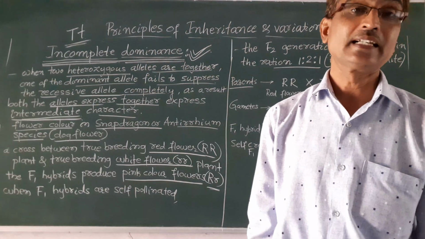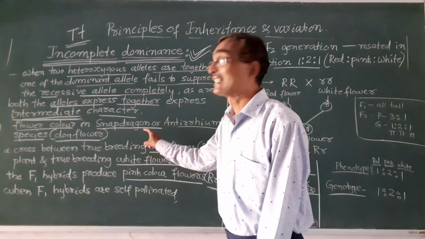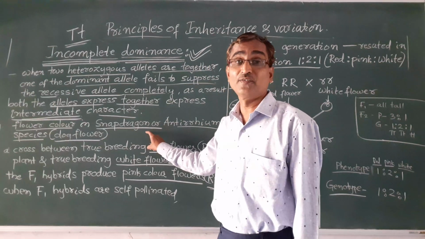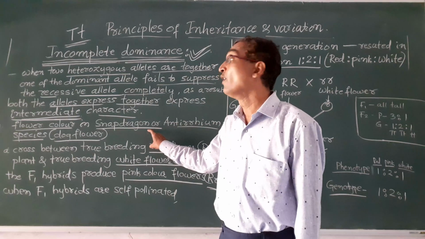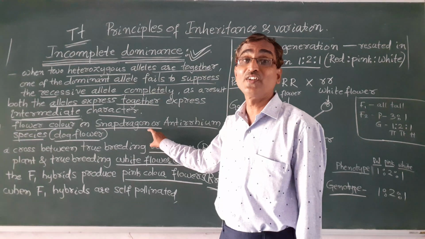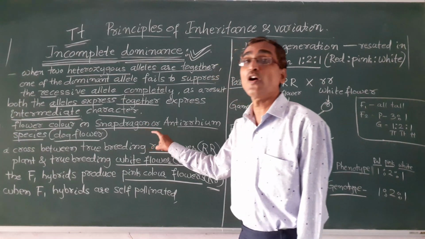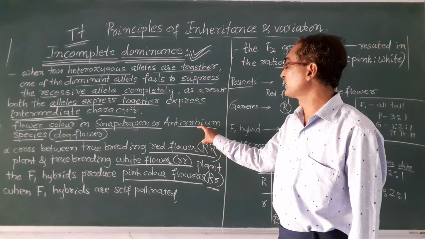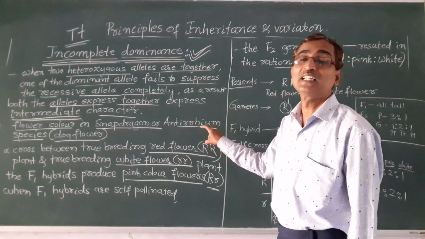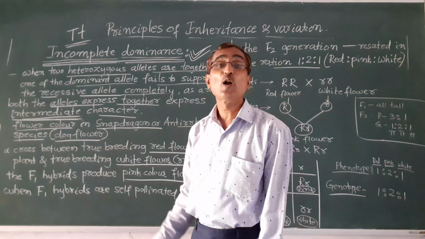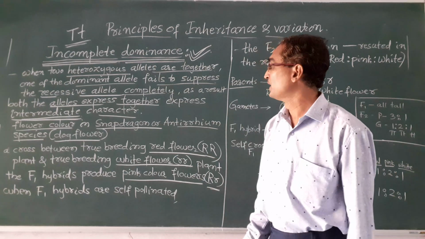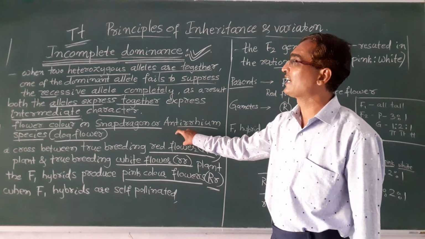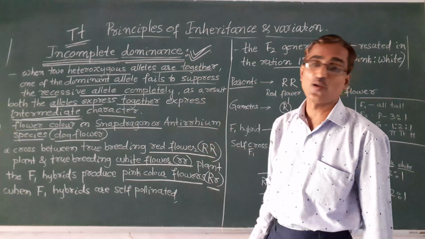The example for incomplete dominance is snapdragon flower color. It is commonly called a dog flower. So this is an example for incomplete dominance.